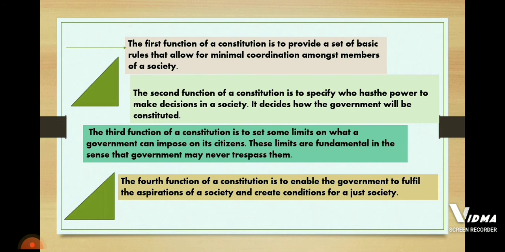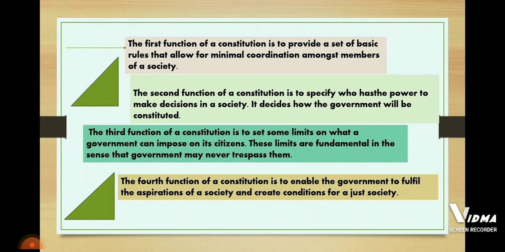Next, the third function of a constitution is to set some limits on what a government can impose on its citizens. It will set some limits on the powers of the government so that the government can't become a dictator, and it will not impose any restriction on its citizens. That means it will not snatch away any of the rights of the citizens. And these limits are fundamental in the sense that government may never trespass them.